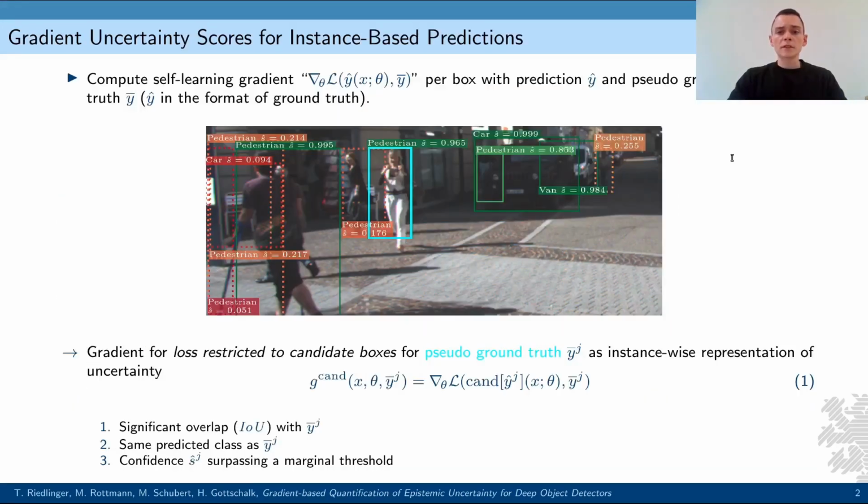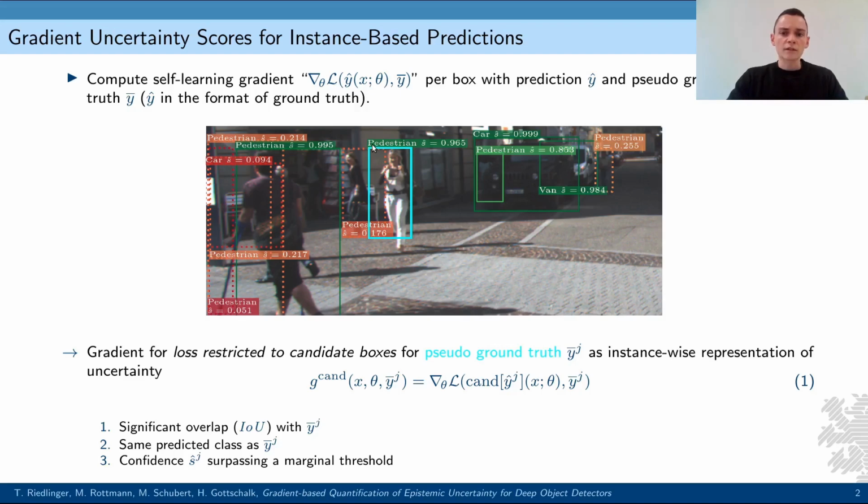The source of uncertainty in this work, originally investigated in the classification setting, is the self-learning gradient of a pre-trained object detector given X as an input, predicting a class distribution Y hat, and therefore a pseudo-label Y bar. We want to compute such a quantity for each detection, Y bar J, for example, this one.